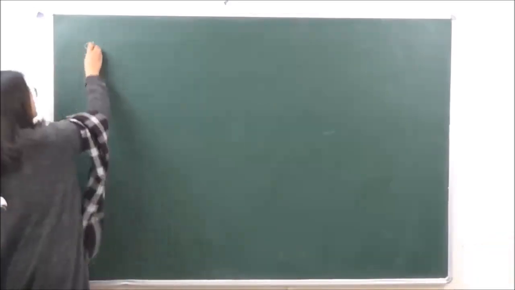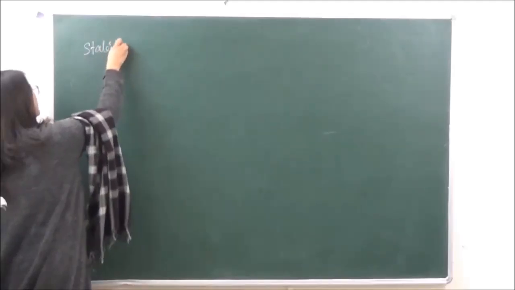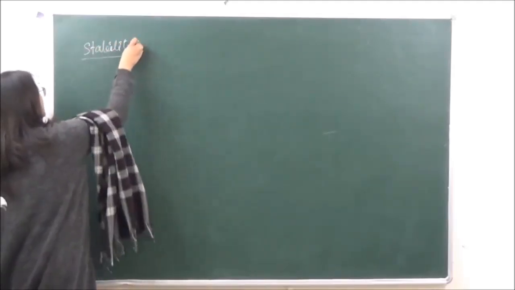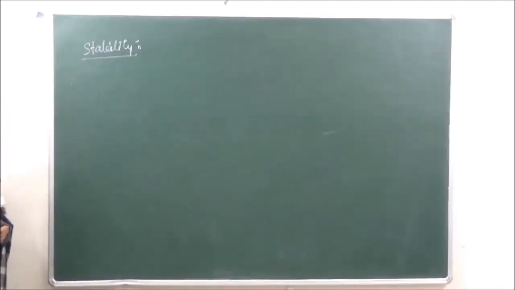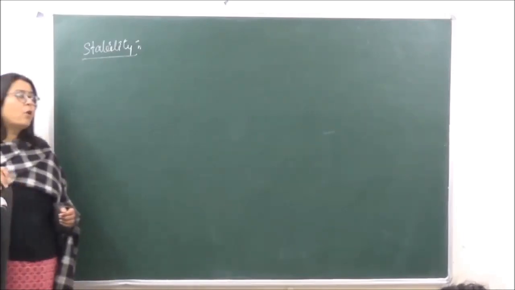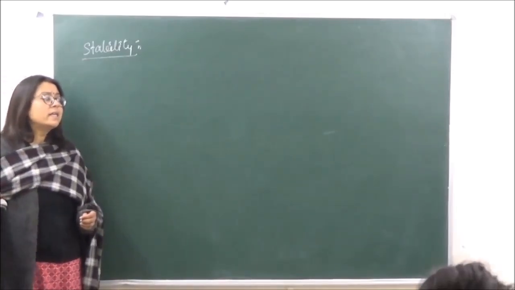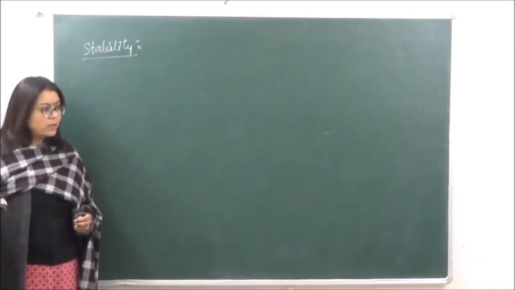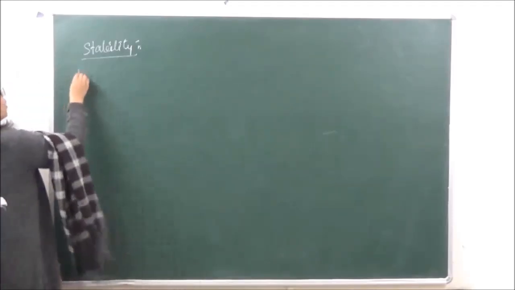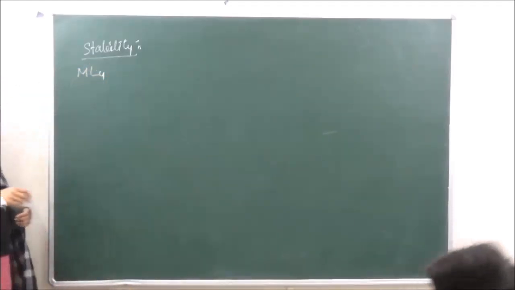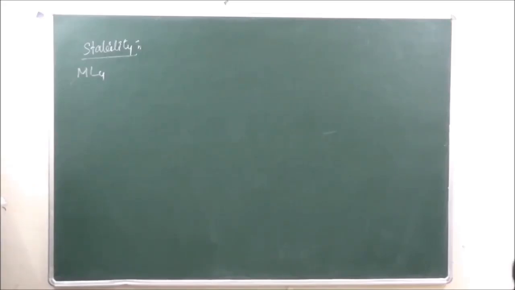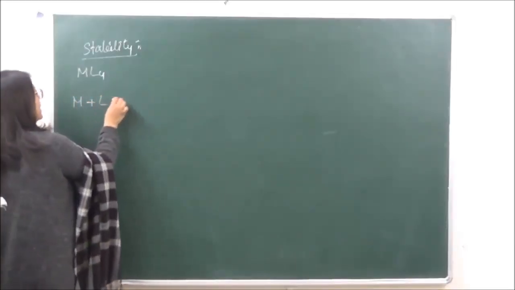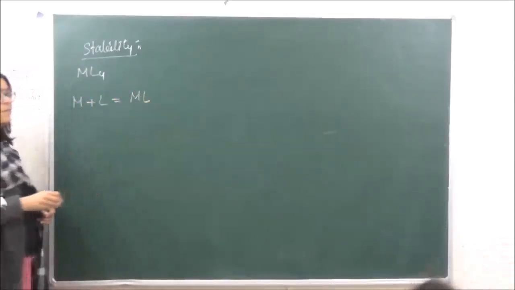So when we are talking about stability of coordination compounds, we can say that the formation of any coordination compound will depend upon how easily a ligand is approaching the central metal atom and how easily it is forming bonds. Now if we want to form one complex of the type ML4, this complex formation is going to take place in 4 different steps. In the first step, one ligand is going to approach to give us ML.